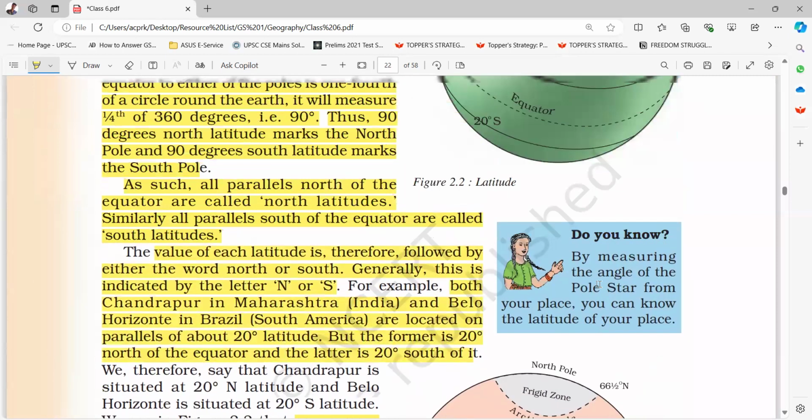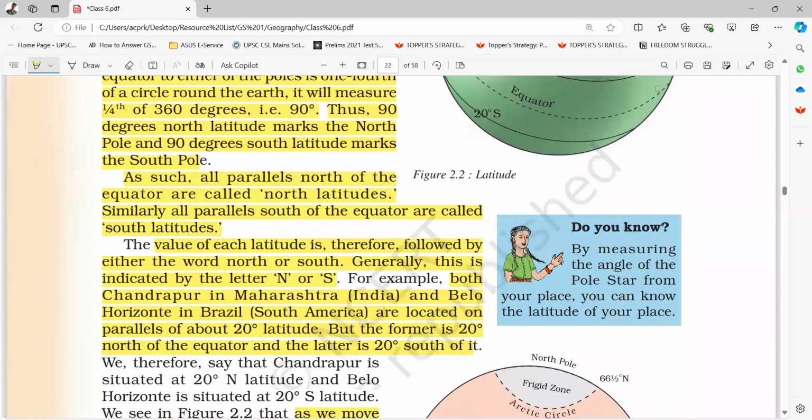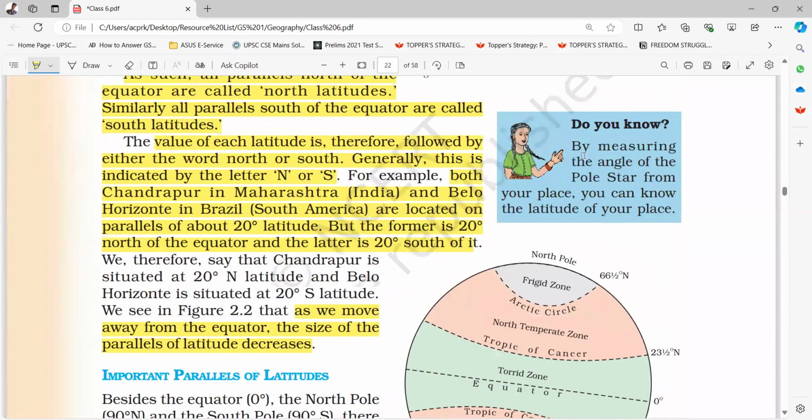Figure 2.2 shows the latitudes. North Pole. This is the equator. 20° north, 40° north, 60° north, 80° north. By measuring the angle of the polar star from your place, you can know the latitude of your place.